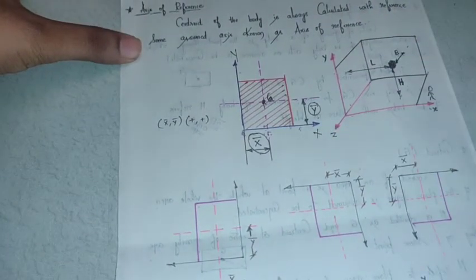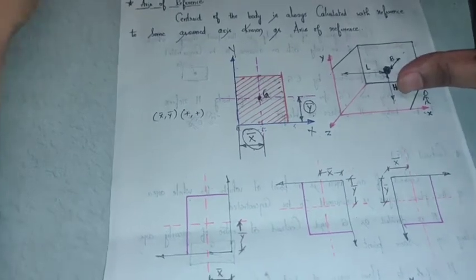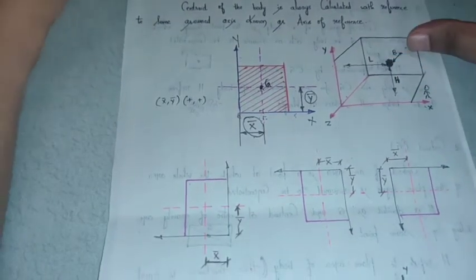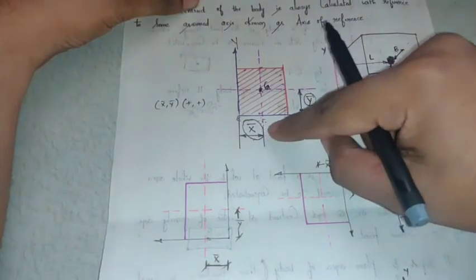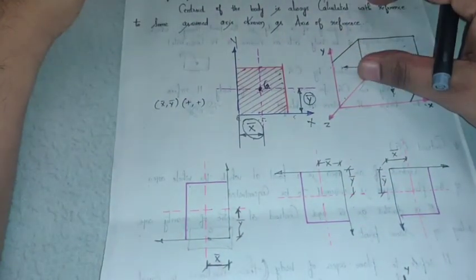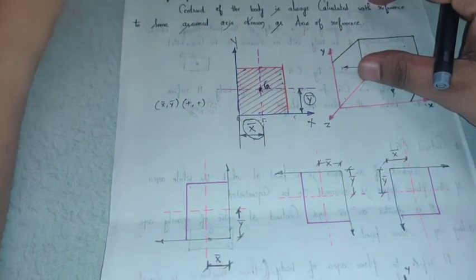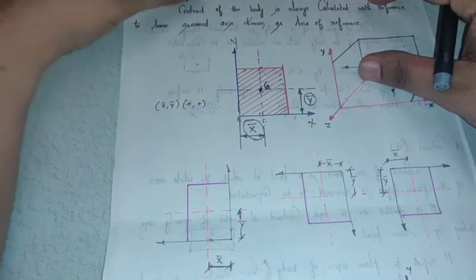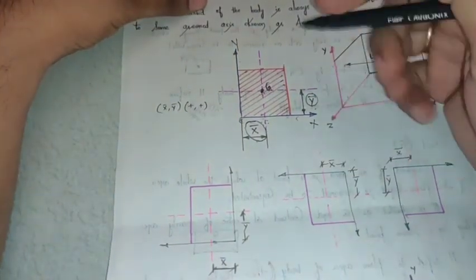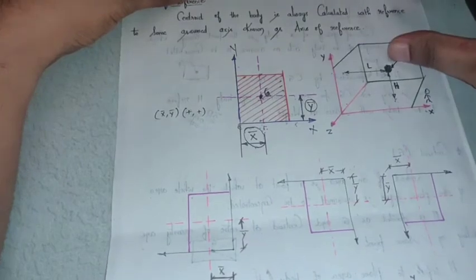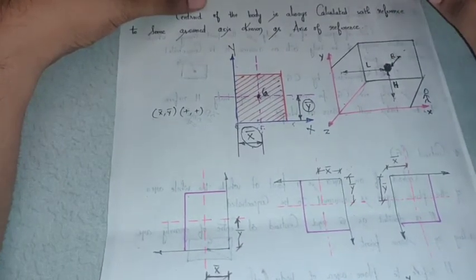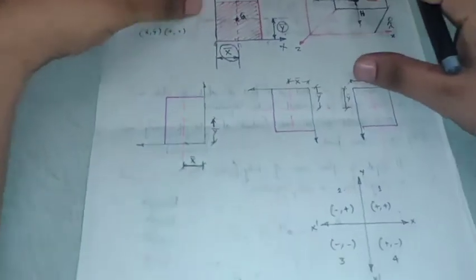Now one thing you have to remember here is that the axis of reference plays a very important role, because the values of x bar and y bar are not constant. These values depend on where you take the axis of reference. How? I'll let you know now.